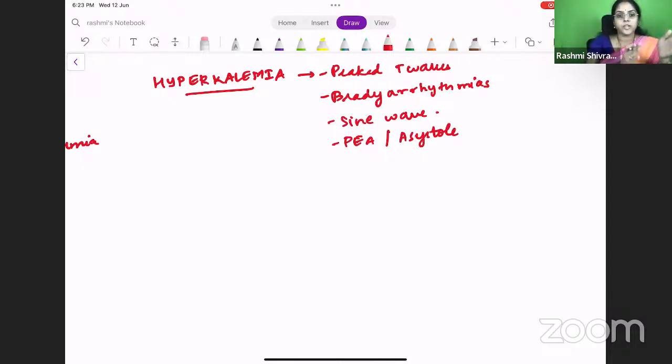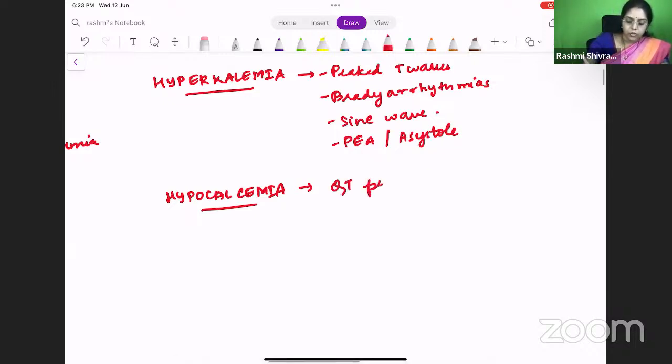So we've now seen hypokalemia and hyperkalemia. So what is the next one? Hypocalcemia. I'm just concentrating on the common questions which are asked, right? So hypocalcemia, all these questions are asked very regularly, in some form or the other. Hypocalcemia, it's very easy. You will have a QT prolongation, right?